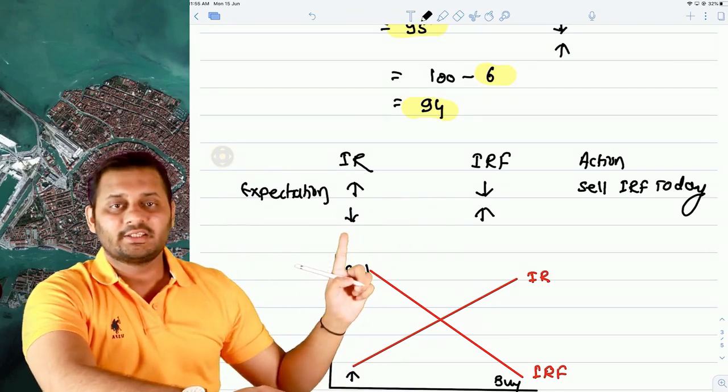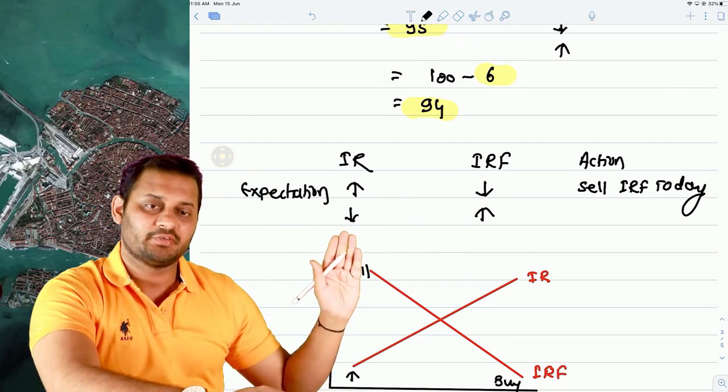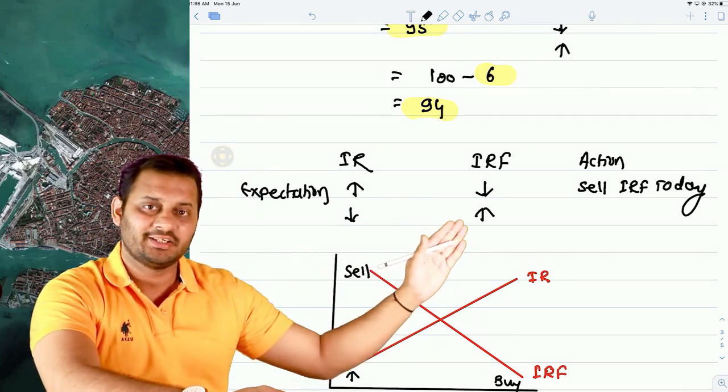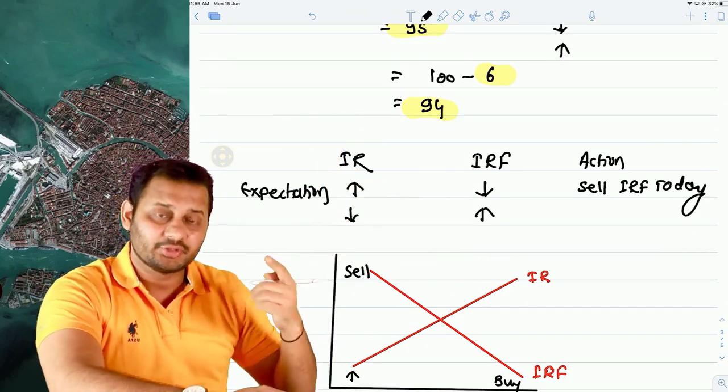If the interest rates are expected to decrease in future, after 3 months, that means the price of the futures will increase, and at a higher price tomorrow you should sell it. So today you should buy it.